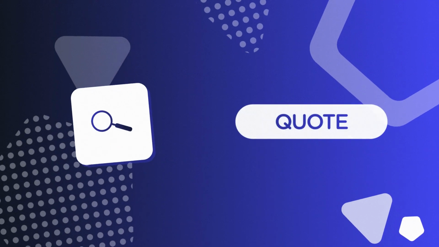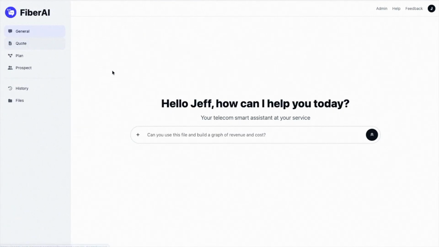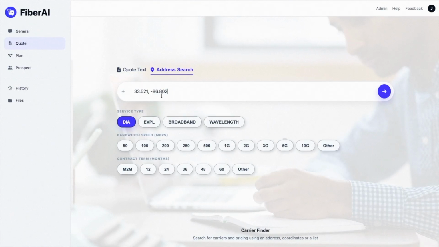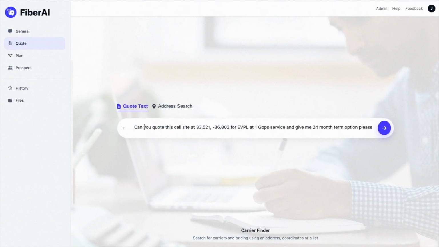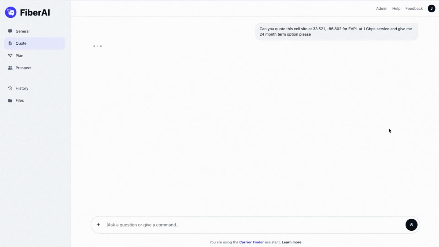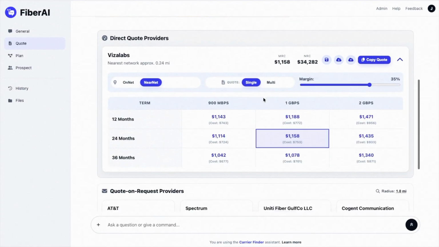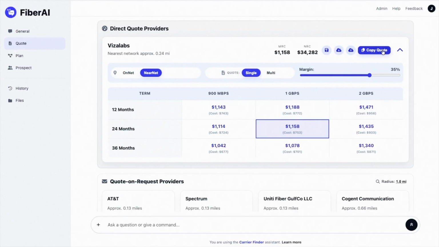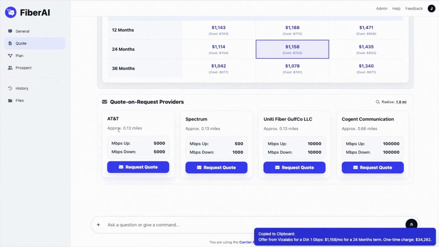Let's now review our quote assistant, with two options to find carriers. One is address search, which allows you to enter a location and select options for a quote. The second option is quote text, utilizing AI to parse text for the location and options. In the results, the first section are carriers in your partner network, providing immediate quotes. The second section are all available carriers near that location.